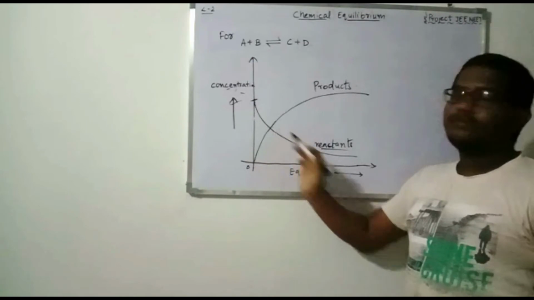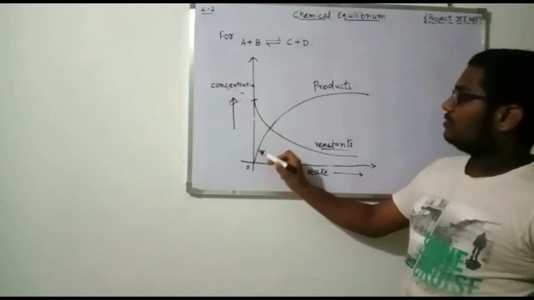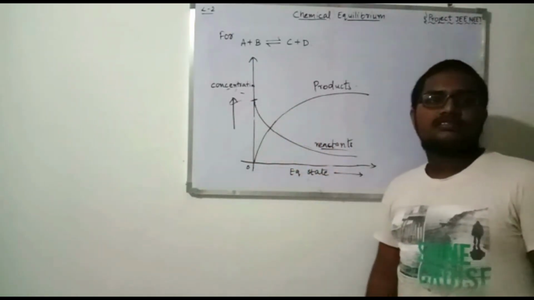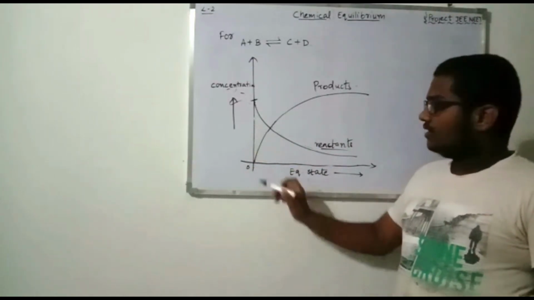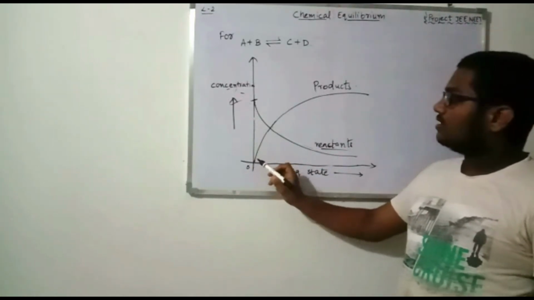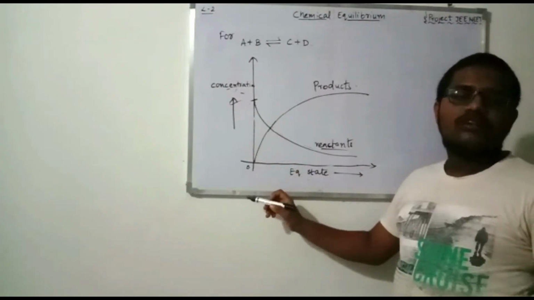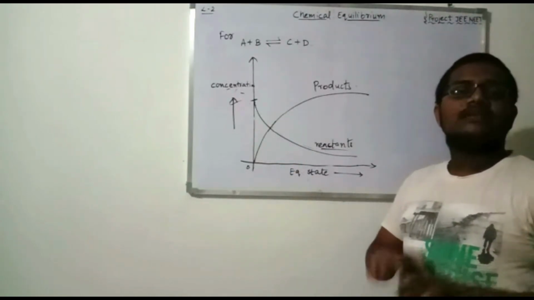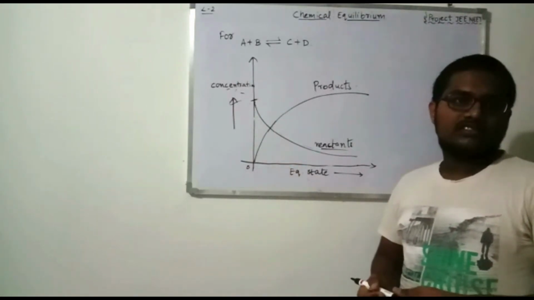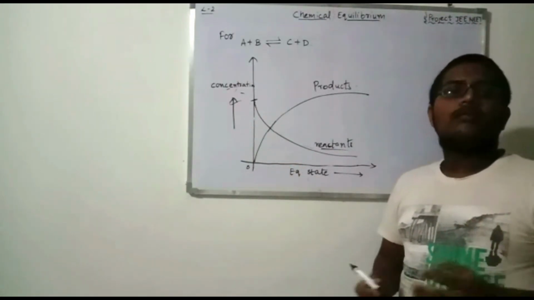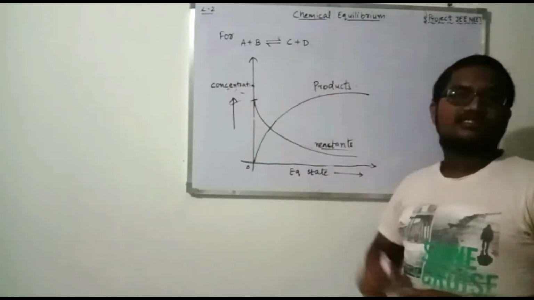Now going to the products line. This line indicates the products' concentration. Here we can clearly observe that at the minimum time, the concentration of the products is minimum. That means at the beginning of the reaction there is no concentration of products, which means there are no compounds in the product state.